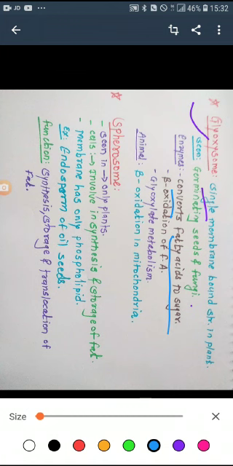When the fatty acid is converted into sugar, this process is called the beta oxidation of the fatty acid. This means the glyoxysome is the main site for the beta oxidation of fatty acid. What is the meaning of the beta oxidation of fatty acid? It means the fatty acid undergoes an oxidation reaction and is converted simply into sugar, which is called the beta oxidation of the fatty acid.